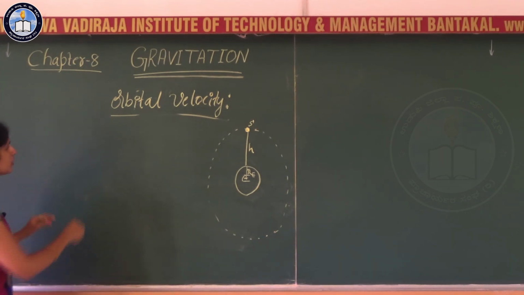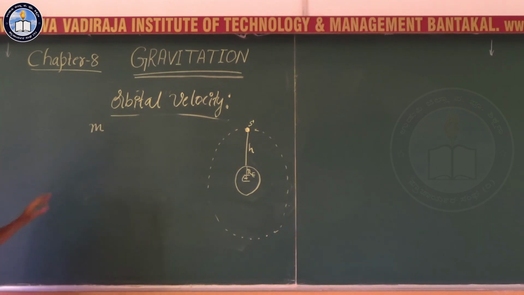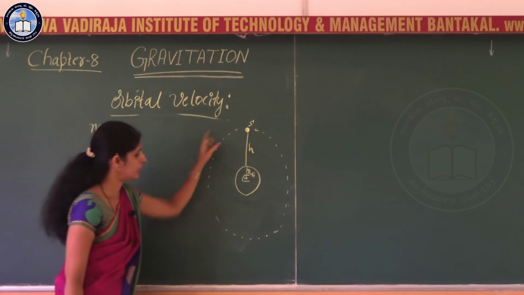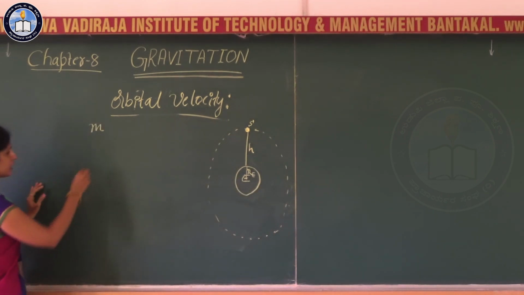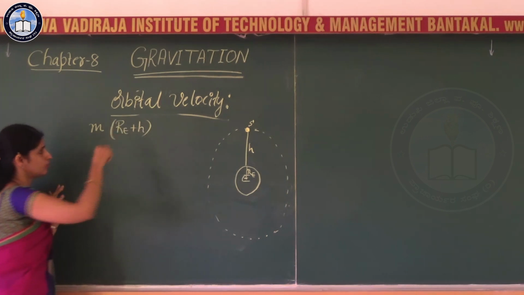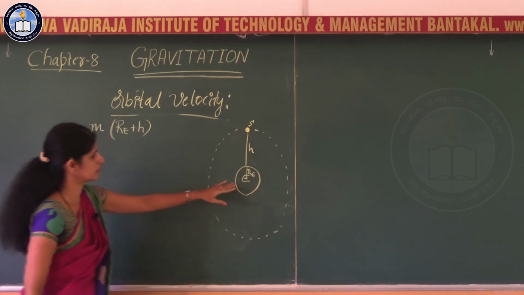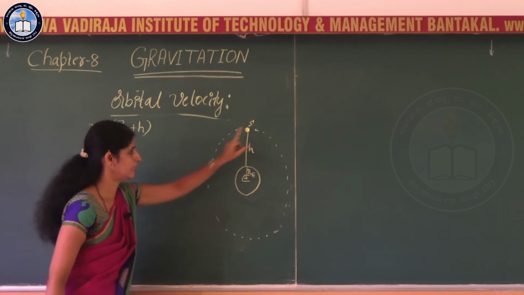So, consider a satellite of mass m revolving around the earth at a height RE plus h. So, the radius of this circular path is RE plus h.